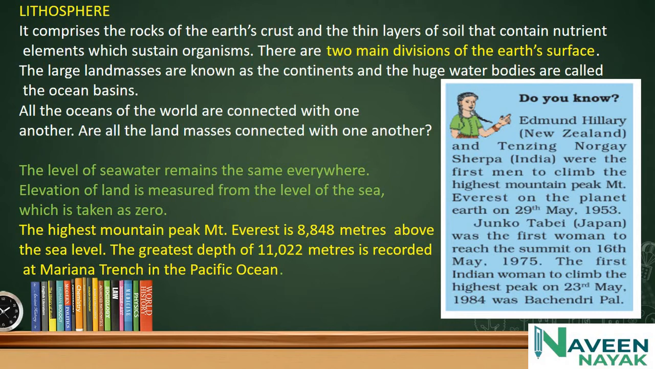Let's see what the lithosphere is. It comprises the rocks of the earth's crust and a thin layer of soil that contains nutrients which sustain organisms. There are two main divisions of the earth's surface. The large landmasses are known as continents, and huge water bodies are called ocean basins.